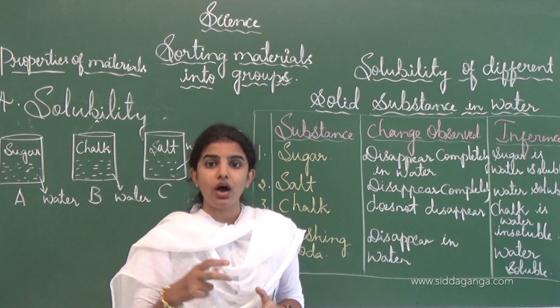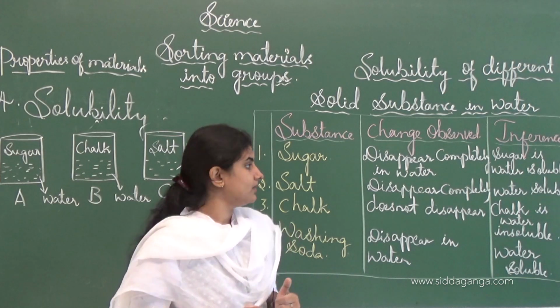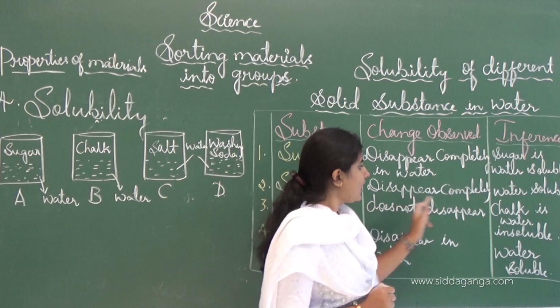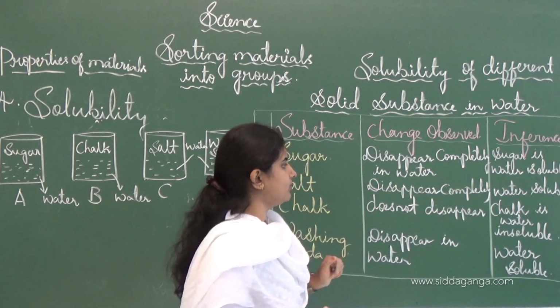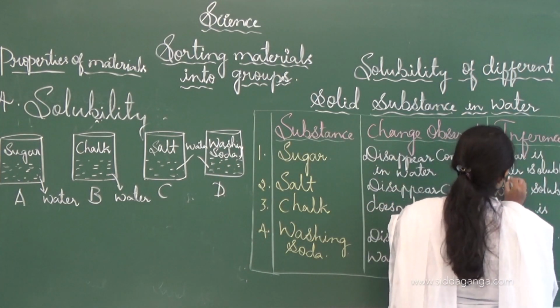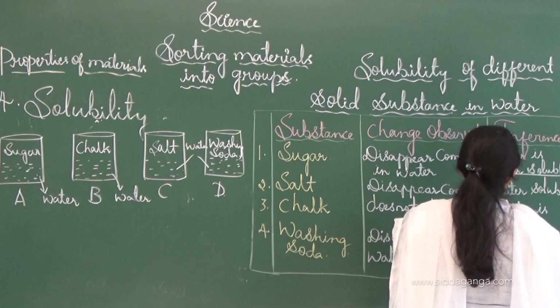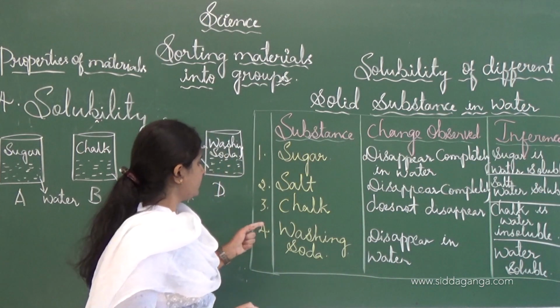Like that, salt disappears completely, and thus salt is water soluble. Next one is chalk.